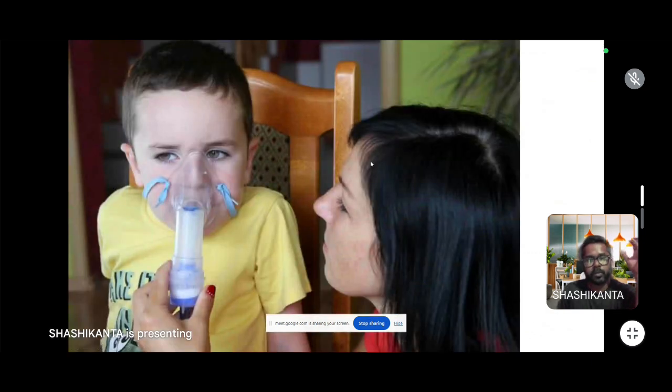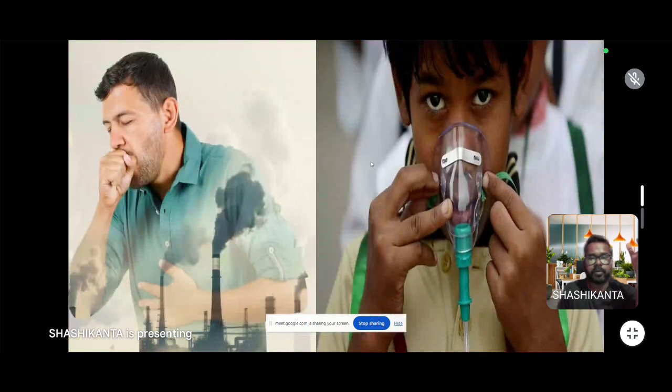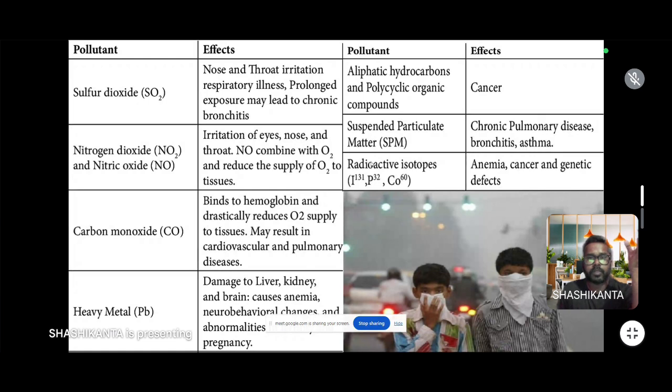Here the picture shows a child taking an inhaler, facing difficulty in breathing due to air pollution. Due to air pollution, the particulate matter or toxic substances we take in while breathing cause coughing, asthma, and other problems. Here, due to air pollution in some places, school students or children are going to school with an oxygen cylinder or inhaler because they are facing a lot of problems with their breathing.